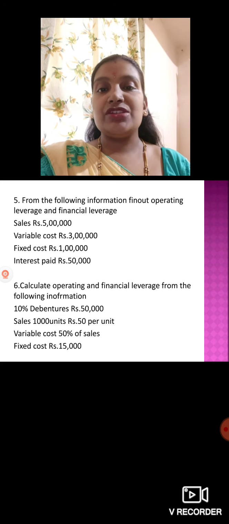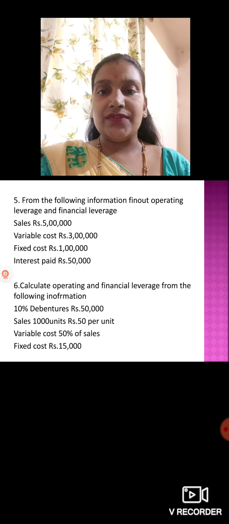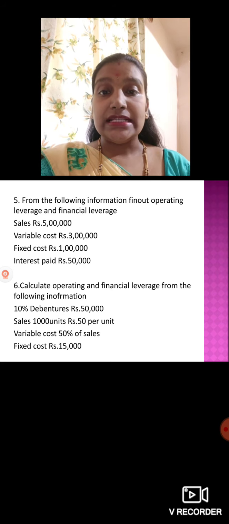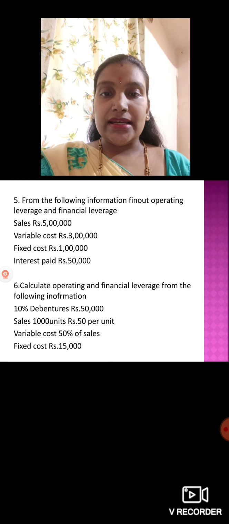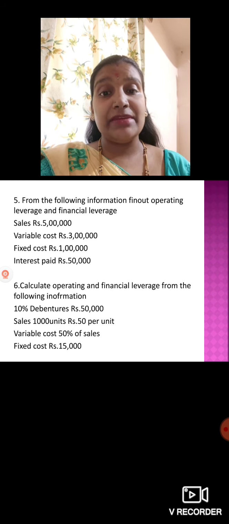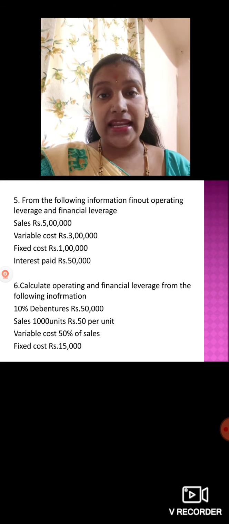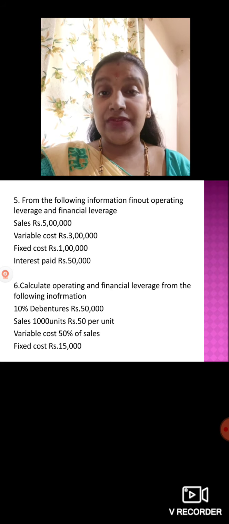And these two also. From the following information, find out operating leverage as well as financial leverage. Sales given is 5 lakh, variable cost 3 lakh, fixed cost 1 lakh, then interest paid 50,000. Then the sixth one: calculate operating leverage as well as financial leverage from the following information. 10% debentures of rupees 50,000. Interest here is not given directly, so on 50,000, 10% interest you should calculate. You will get 5,000.